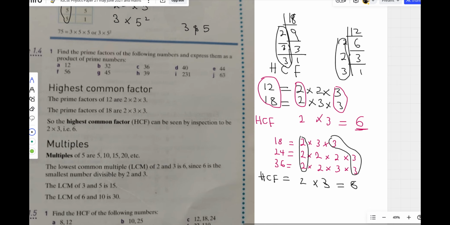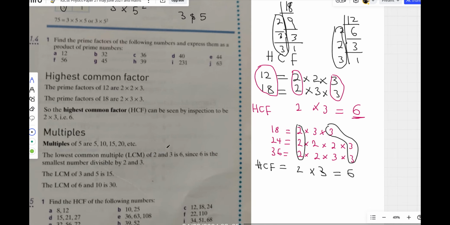Now let's move on quickly to the next one. Multiples. Let's go to multiples. Multiples are just when you multiply the numbers. For example, if I say find the multiples of 5, you say 5 times 1, 5.